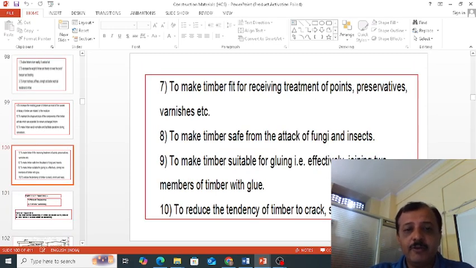And to make the timber fit for receiving treatments like painting, applying preservatives and varnishes, etc. To make timber safe from attack of fungi and insects. To make timber suitable for gluing, combining 2 or 3 components of timber by applying Fevicol or a glue. And to reduce the tendency of timber to crack, shrink or warp. So these are the advantages of doing seasoning. In my next video, I will be discussing the methods of seasoning of timber. Thank you.